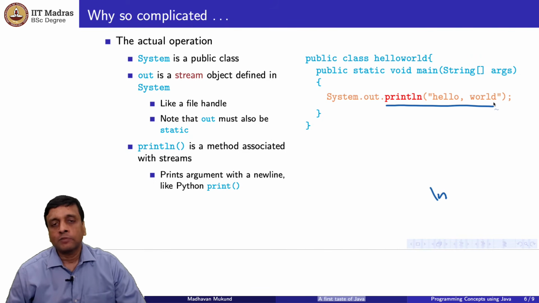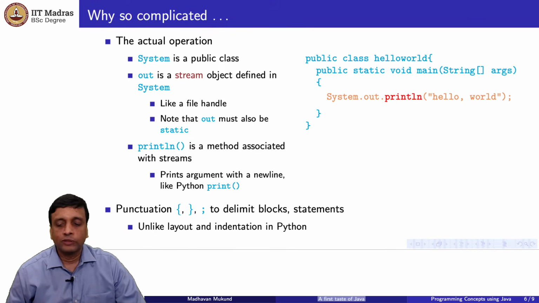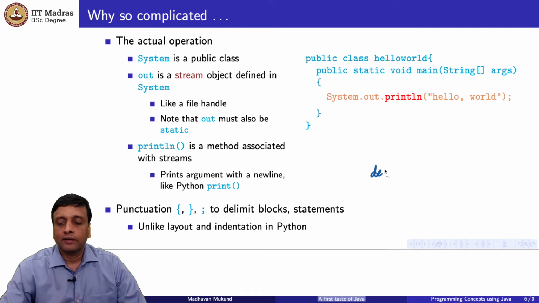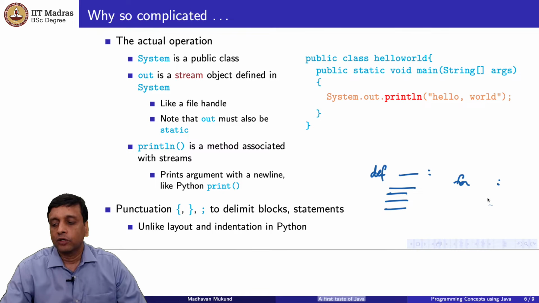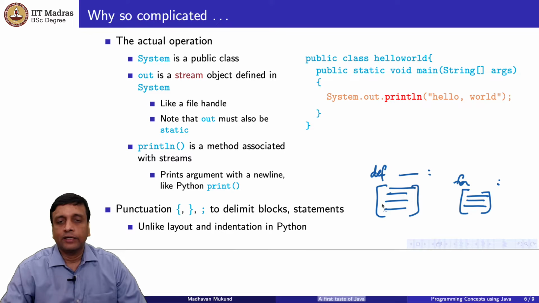Now there is, of course, with respect to Python, one more level of difficulty in syntax which we have not seen before, which is all this punctuation. So in Python, we write def something, and then we put a colon, and then we indent our code, or we write for something, put a colon, and then we indent our code. So there is implicitly a notion of a block of code which is tied to that for, or a block of code which is tied to that definition.